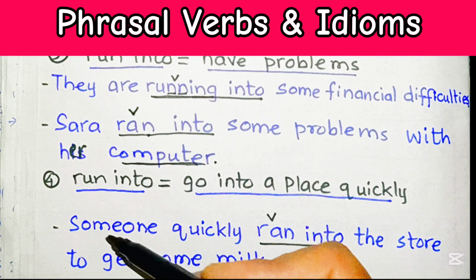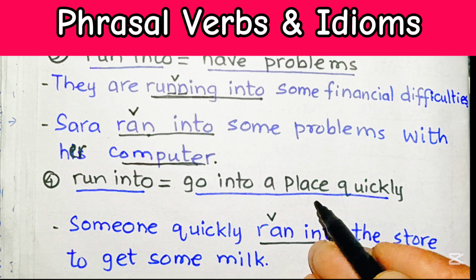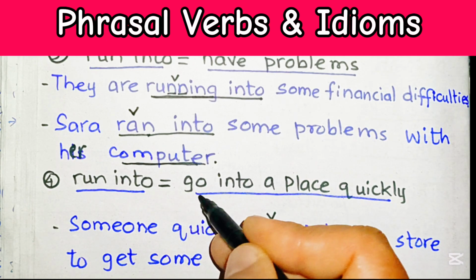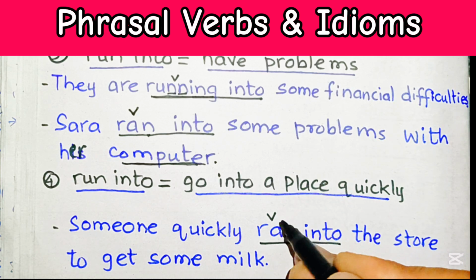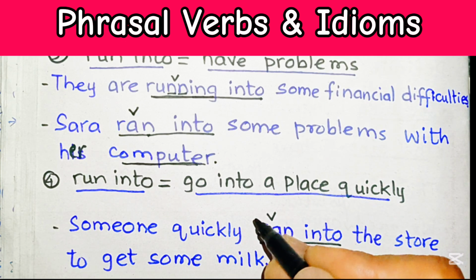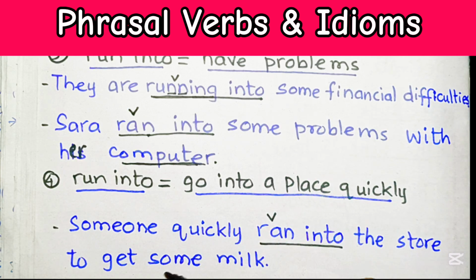And the last situation: run into means to go into a place quickly. Run into means to enter a building and get somebody or something quickly. If you make a quick start to go somewhere to get something, you can use run into.